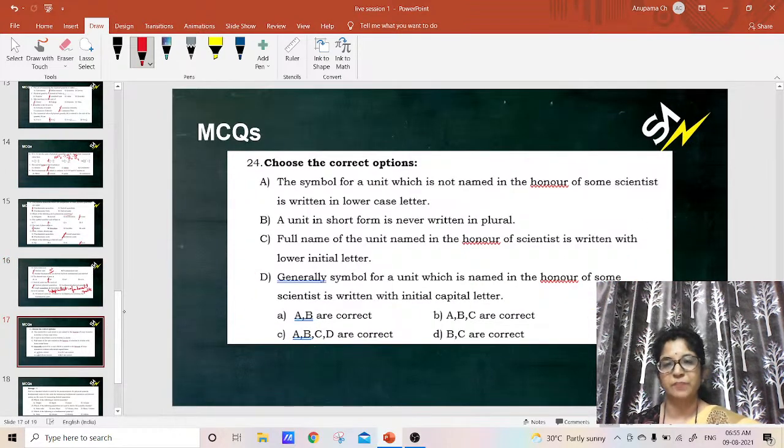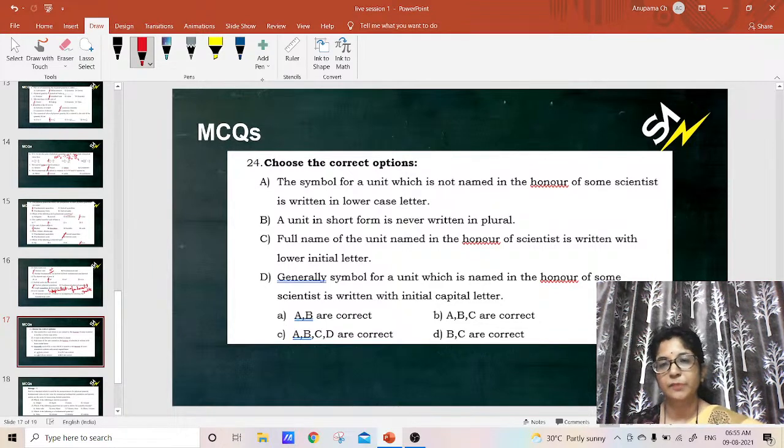We have some multiple answer questions, meaning one or more answers will be there. The symbol for a unit which is not named in honor of some scientist is written in lowercase. Usually these are the representations of the units.